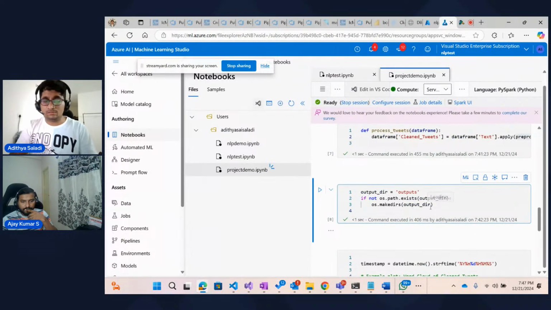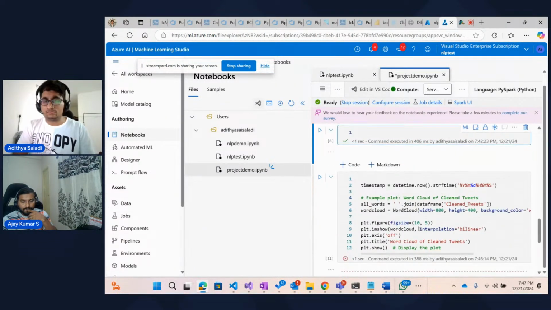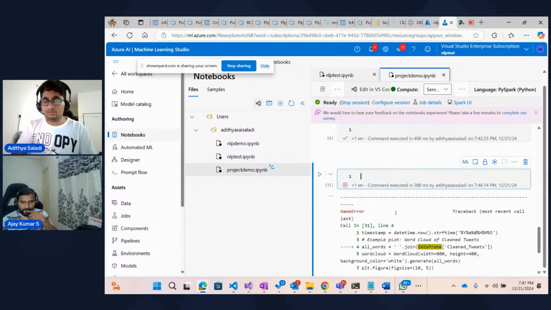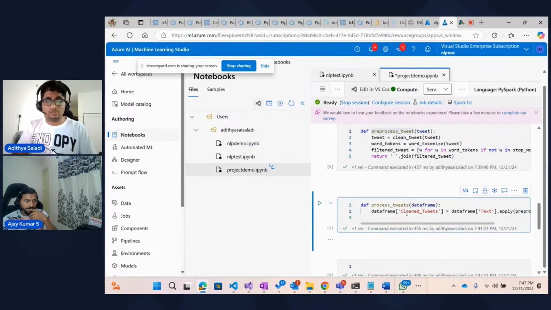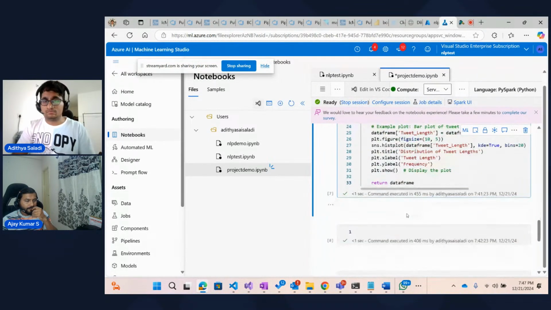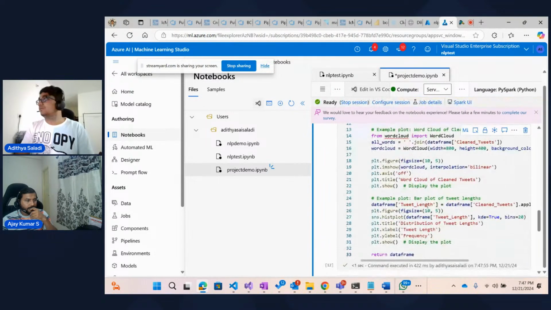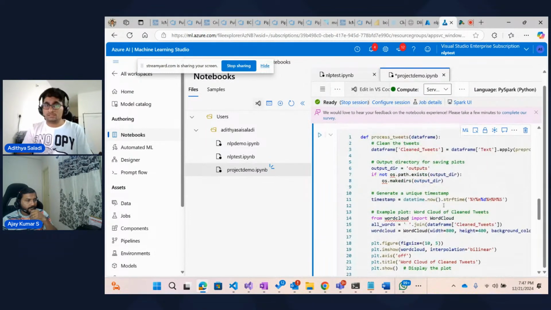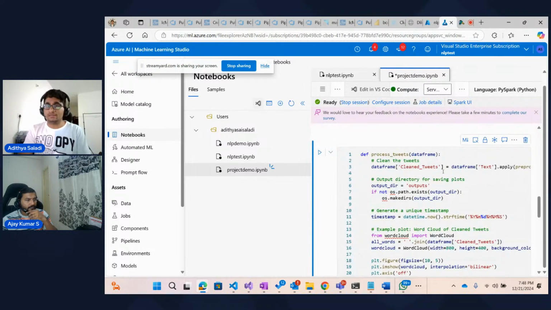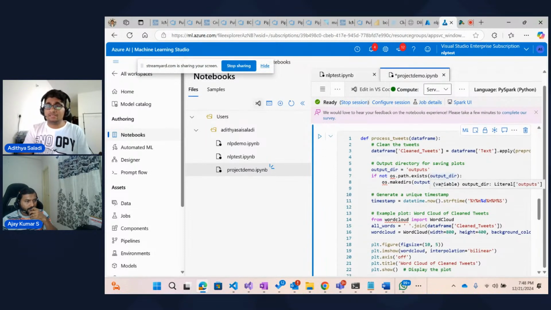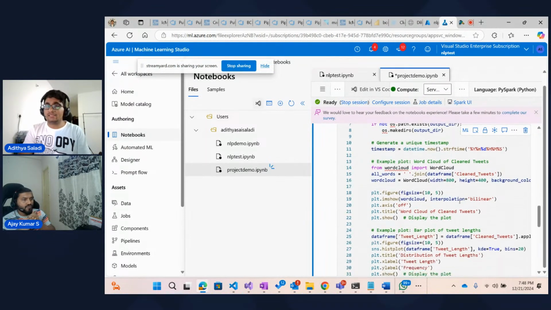So let me just remove this. We'll execute the process tweets one more time. So let me execute the process tweets first. As part of process tweets itself, we are creating the clean tweets, and then we are creating the output directory. And after that, we are importing the word cloud.